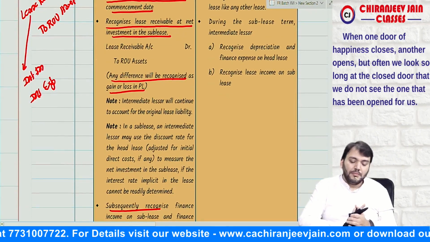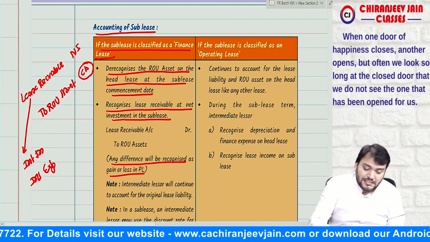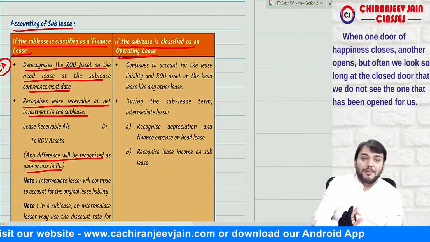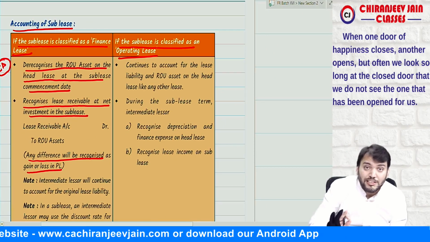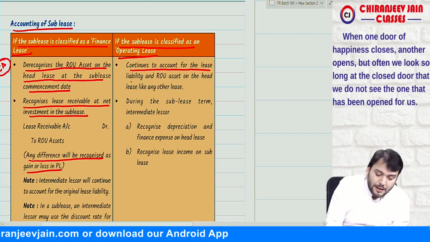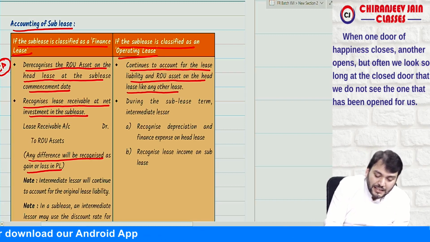Correct? Yes, sir. Then, if the sublease is classified as an operating lease, then there is no need to de-recognize the ROU asset. Continue to account for the lease liability and ROU asset on the head lease like any other lease.